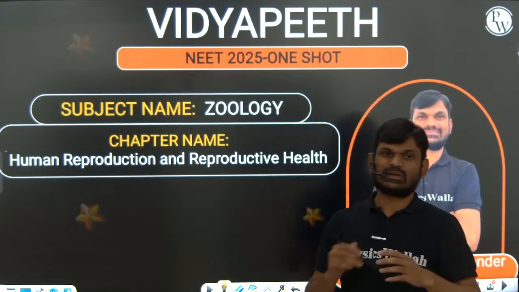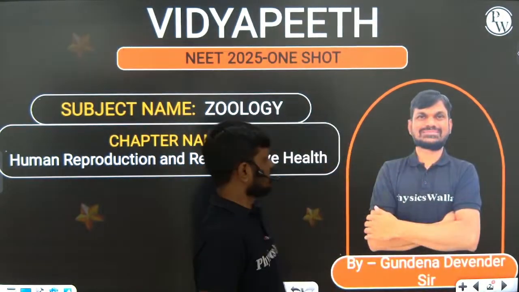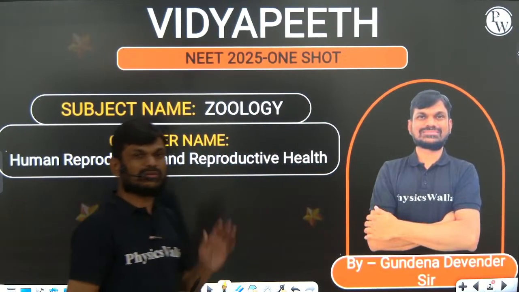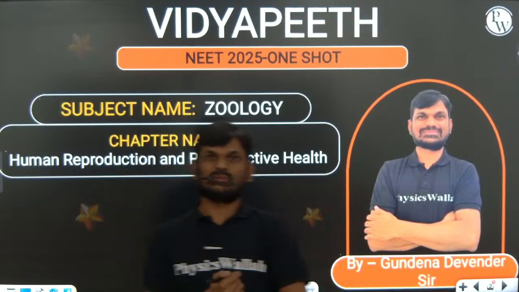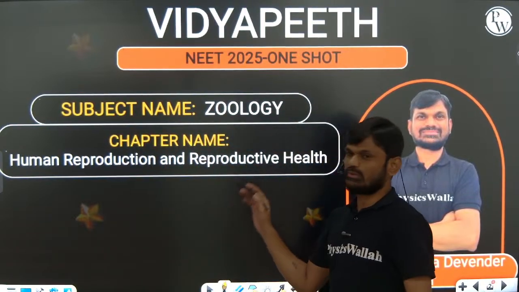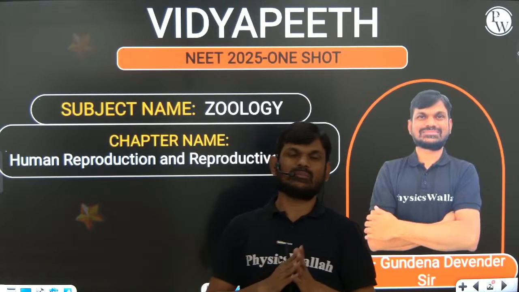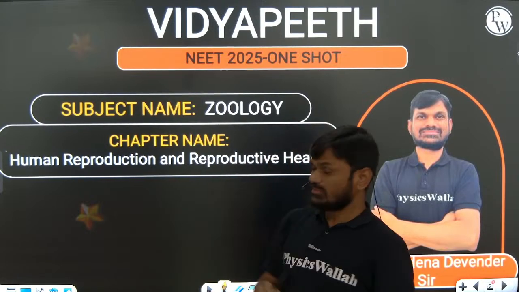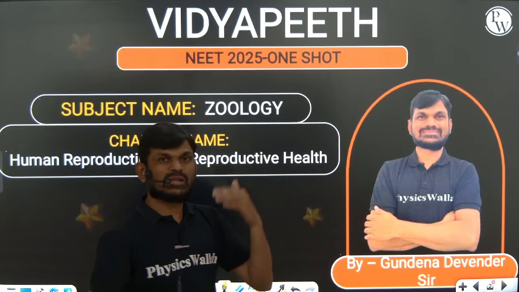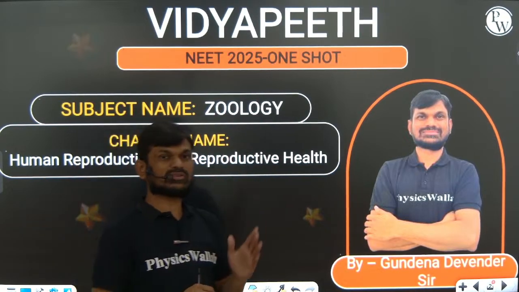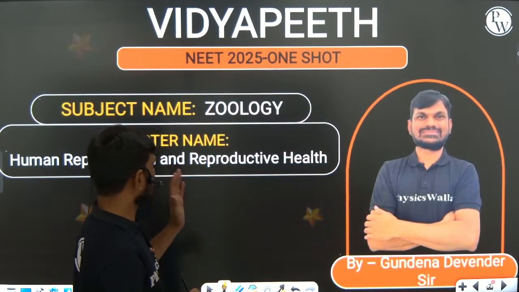So this is the second video on reproduction, human reproduction and reproductive health. In the previous video, we had discussed human reproduction, and only up to spermatogenesis we had completed. Now in this video, we are completing the remaining topics related to human reproduction and human reproductive health.